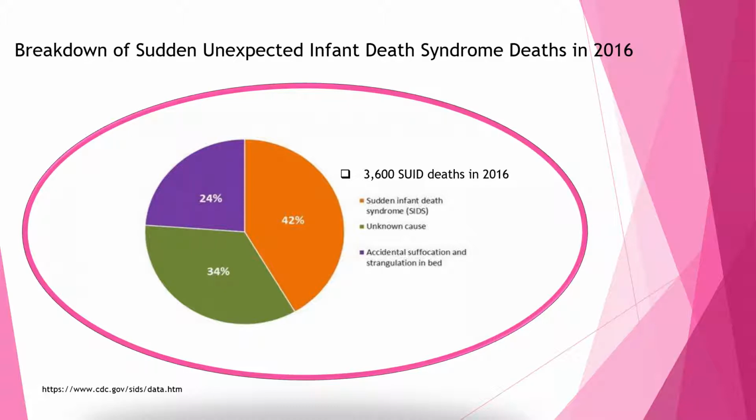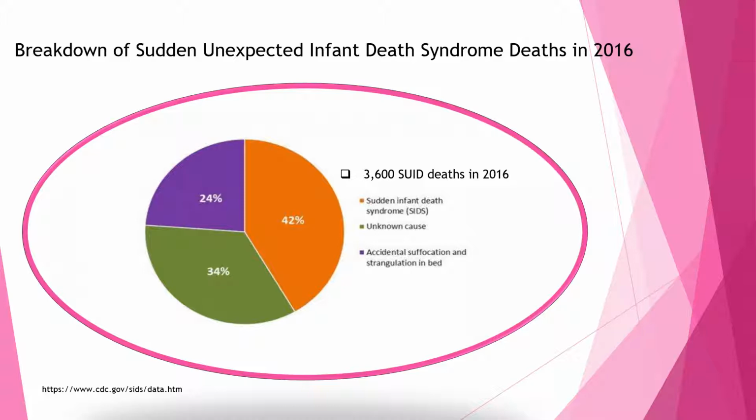Like I said before, the CDC broke down the major causes of sudden unexpected infant death into three categories. And this is represented on this graph. And this is the breakdown of the sudden unexpected infant deaths in 2016.